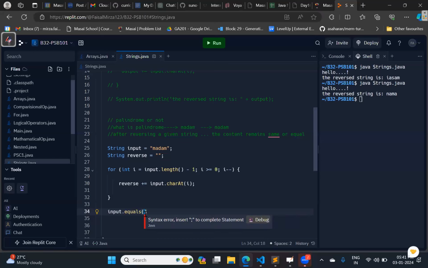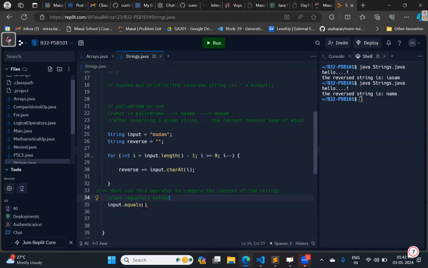Don't use the double equals to operator to compare the content of strings. Instead, use the dot equals method. Is it clear?